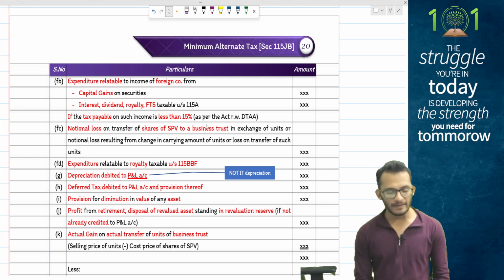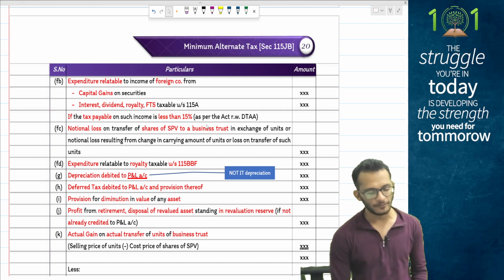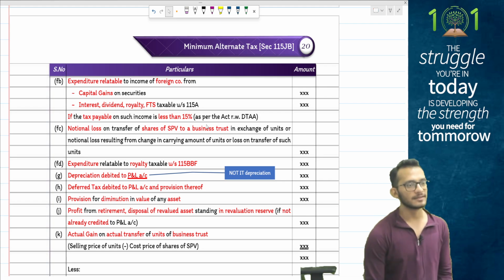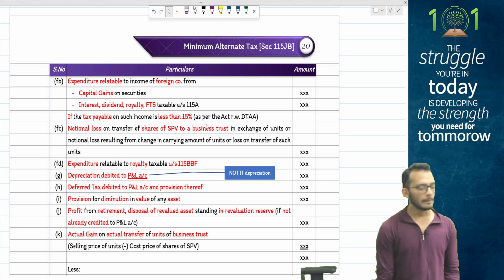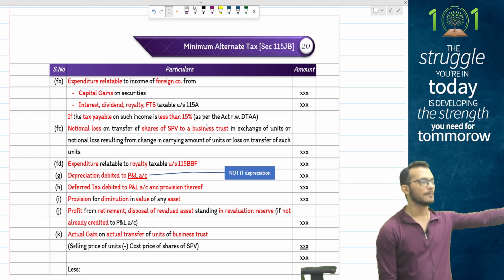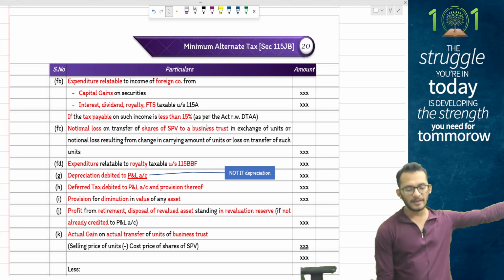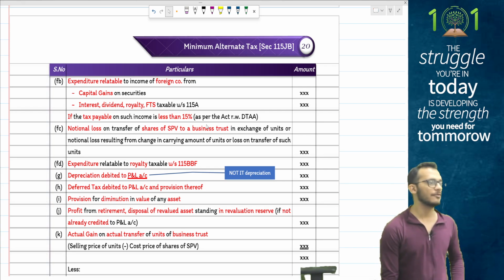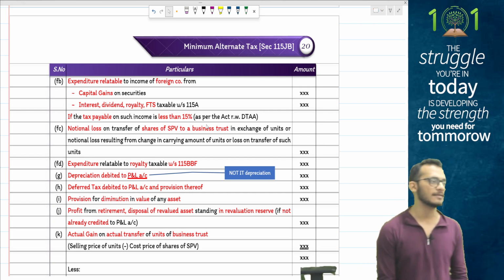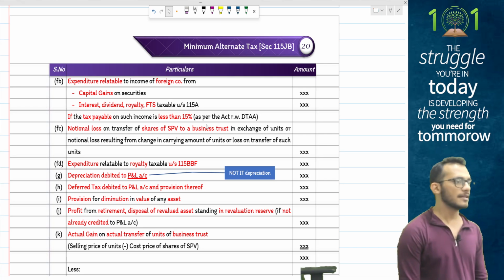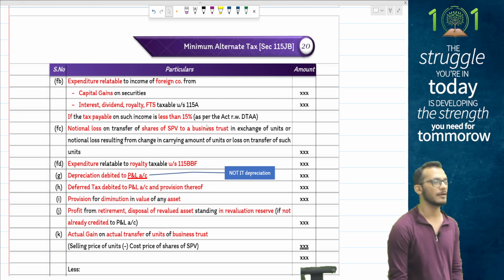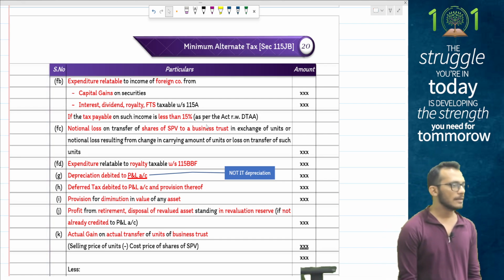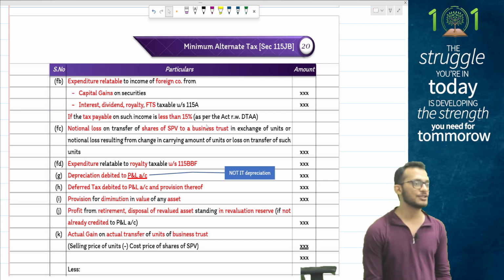Clear? Yes. Then we have something called notional tax on transfer of SPV to business trust in exchange for units. So if you have any notional losses from transfer of units from SPV to business trust, corresponding income will also get exempted. Then you have expenditure relating to royalty taxable under 115BBF, because section 115BBF says royalty will only be taxable at the rate of 10%. So income of that will be exempt. Expenditure on that will also get disallowed.